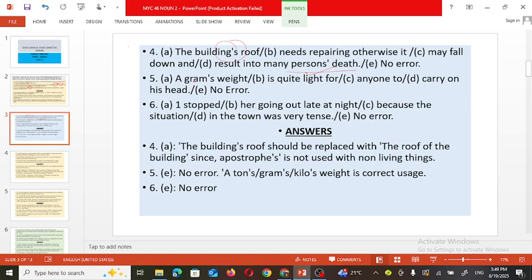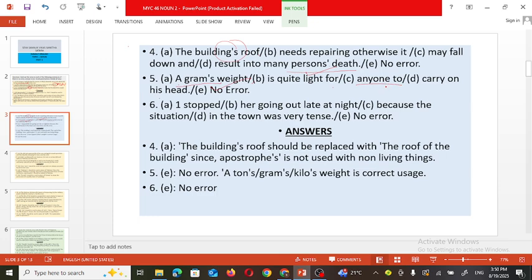Next, a gram's weight is quite light for anyone to carry on his head. See here, a gram's weight is quite light. So what is quite light? A gram's weight. So here we are doing the comparison of the weight of the grams. So that is correct here. The apostrophe sign is correct here. It is quite light for anyone to carry.